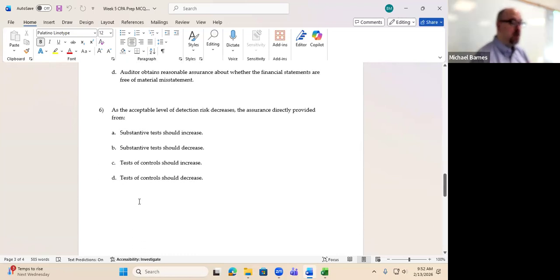As acceptable level of detection risk decreases, the assurance directly provided from what changes? Okay, so this is an allusion to what we worked out on Wednesday. So let's go see if we can figure this one out. All right. So detection risk decreases, substantive tests should increase. What do you guys think about that one? You like that one? I like that one, but let's go through the rest. Substantive tests should decrease. Well, obviously, if A is correct, B cannot be correct. What about C? Test of control should increase.